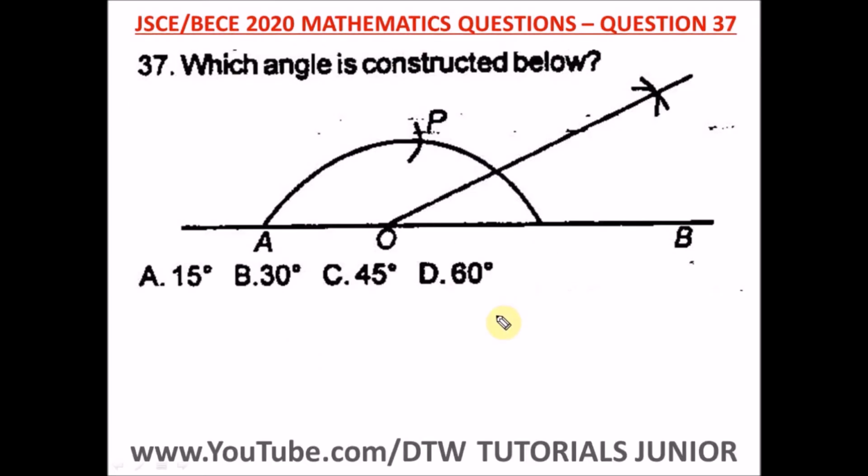Question 37 of the Junior WAEC 2020 Mathematics Past Question. That's your BECE exam. It says which angle is constructed below. If you see this particular angle here, this is 60, and you can see this is in between, in the middle of the 60. So it means this angle here is 30 degrees. So this is the construction of the 30 degrees angle. Once you see this angle here, it means it's a 60, then half of this is 30 degrees. So our right option is option B.